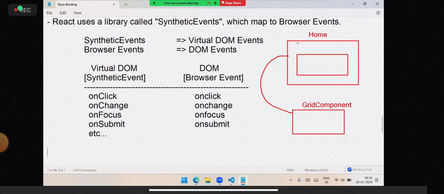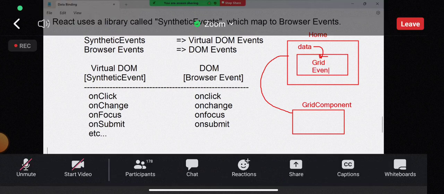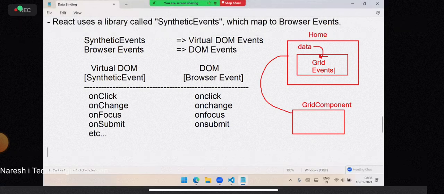Now, home is having some data. This data you will pass into the grid. Now, what does this grid have to do? It should be able to sort, filter, and search on that particular data. That means this grid needs some events. That grid needs events. So this is a custom element.